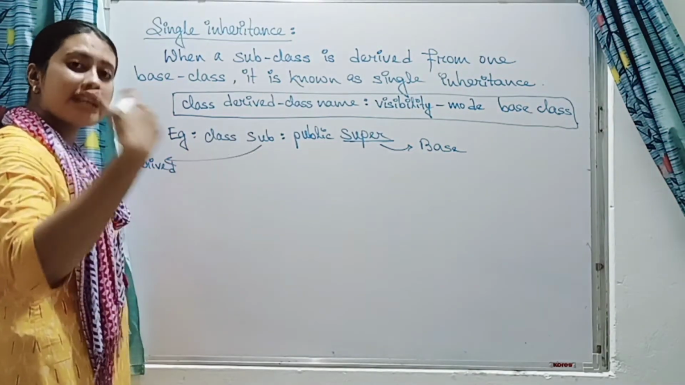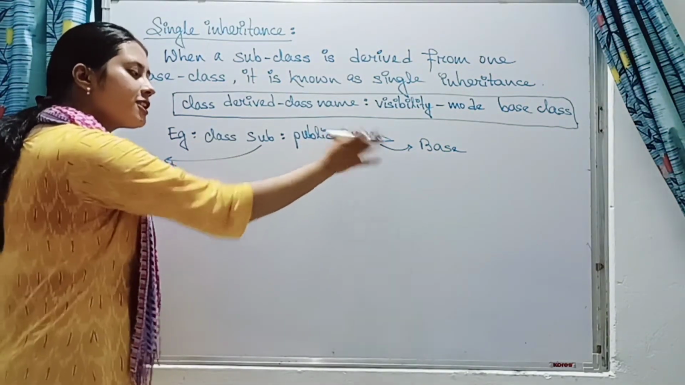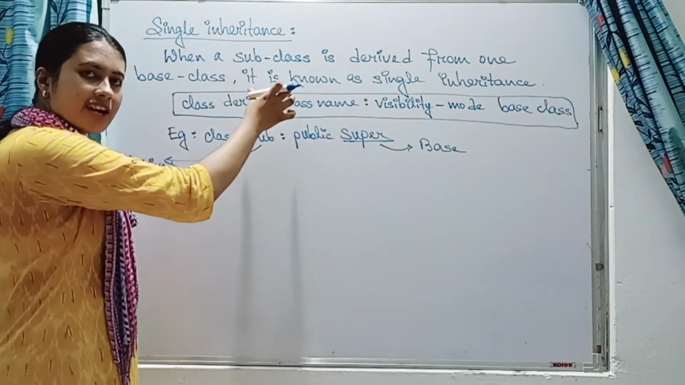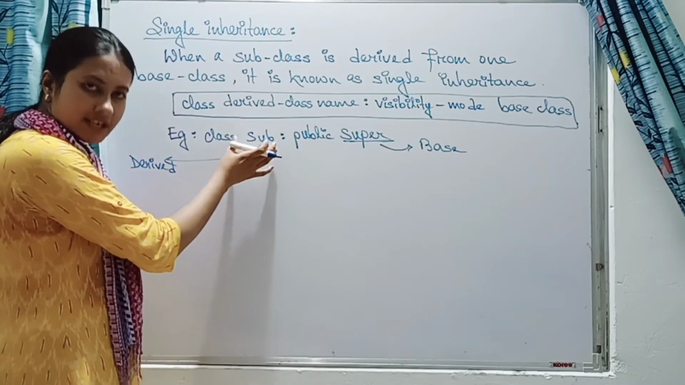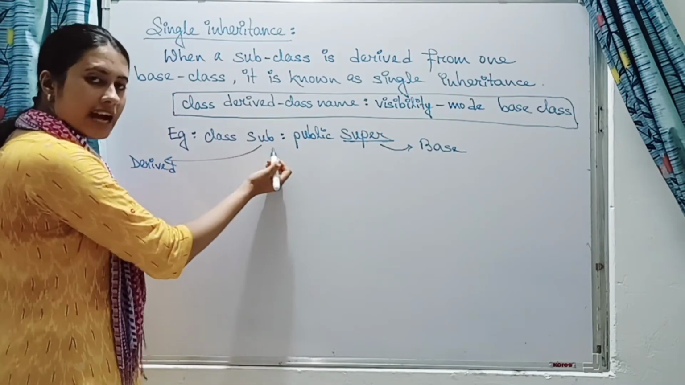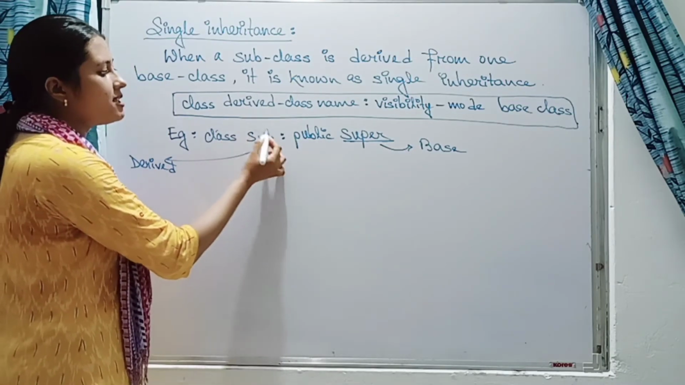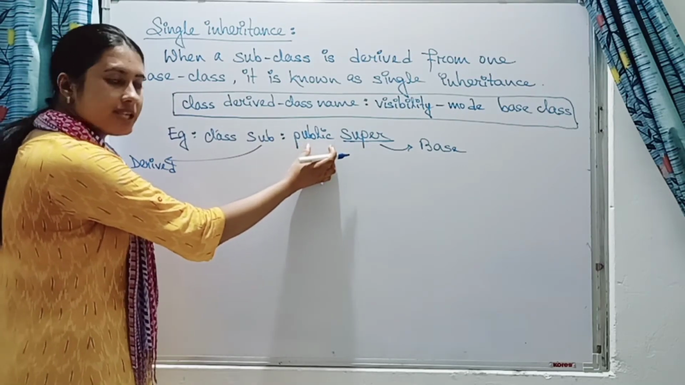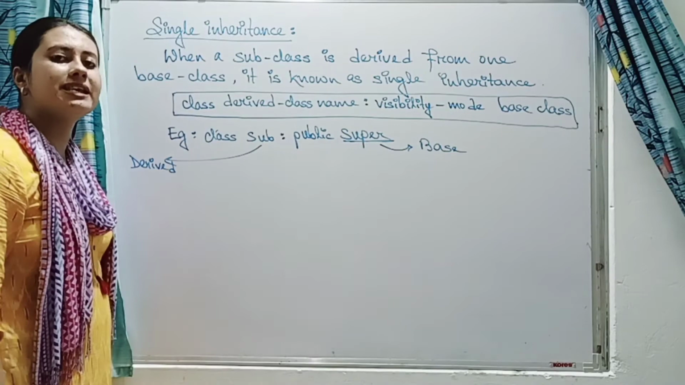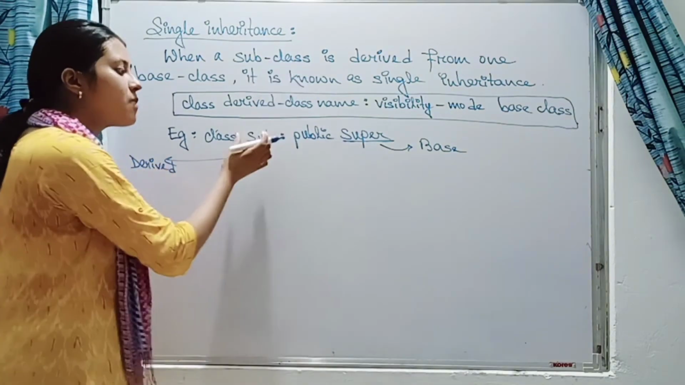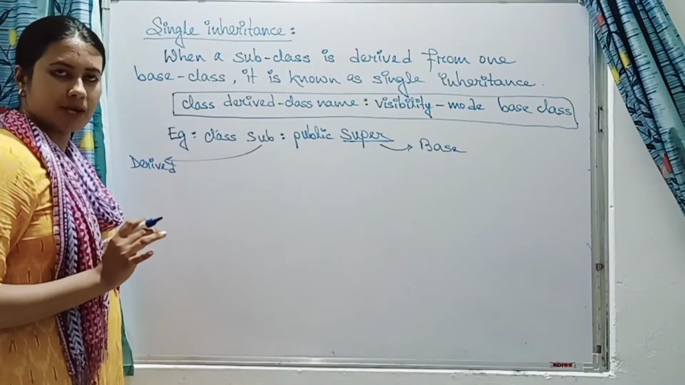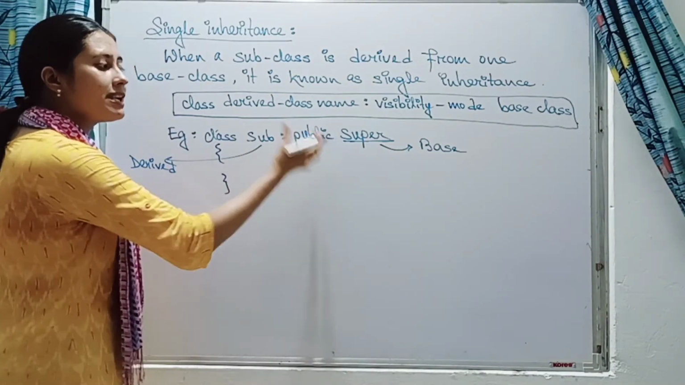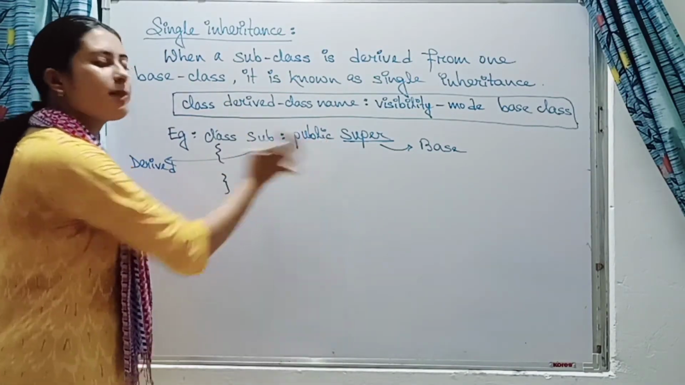So whenever we write, first of all we will define the base class. Obviously, the base class is defined first. Then whenever you are defining the derived class, you will write like this: first the class keyword, then the name of the derived class, then a colon, then the visibility mode, then you write the base class name, from which class you are deriving this subclass. Okay, so this is one form if you are deriving your base class publicly.